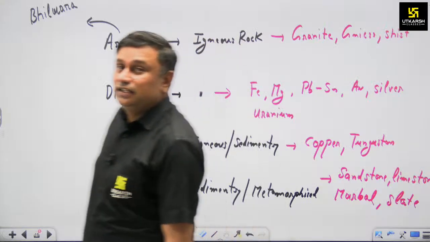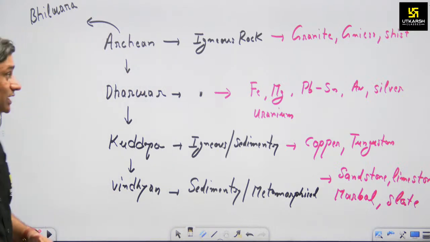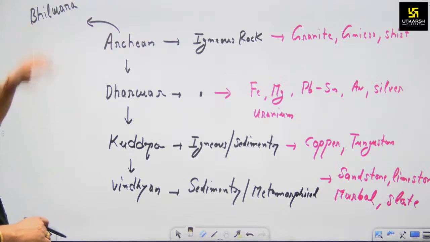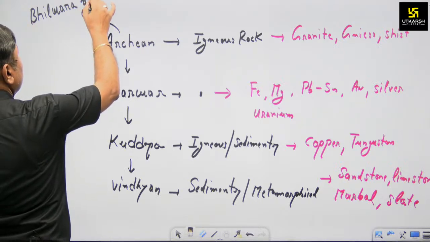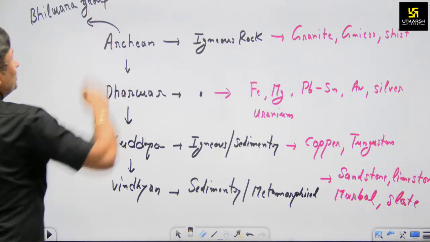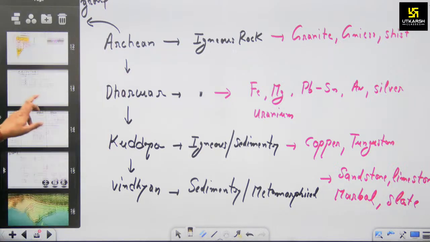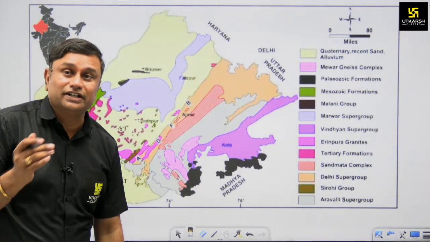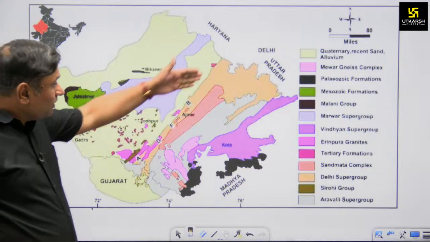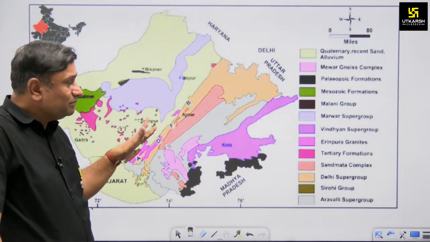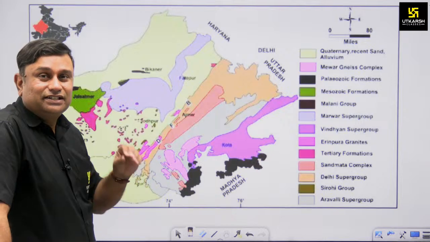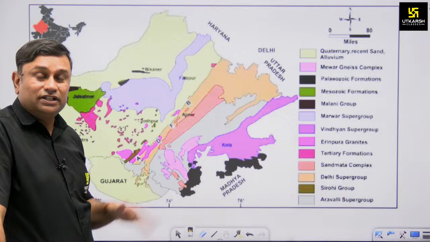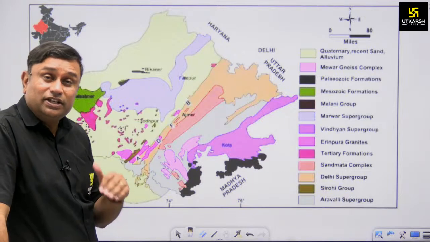Now the next aspect is that the Archean rock is also known as the Bhilwara group, the Bhilwara group rock system. You may have heard about the various rock systems or geological systems found in Rajasthan. This Aravalli section is not just a single mountain. It also describes that in the Archean rocks of the Aravalli system we also found various kinds of minerals.